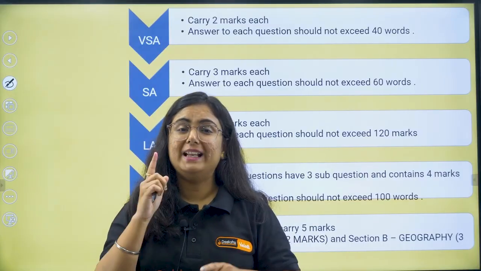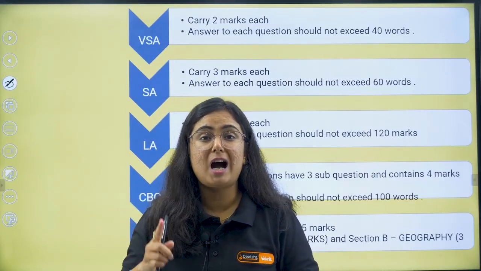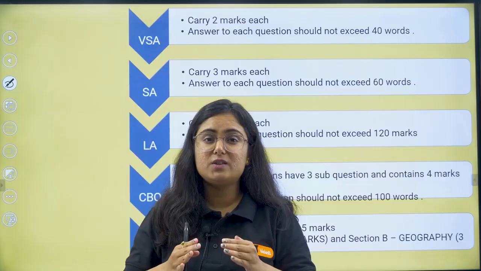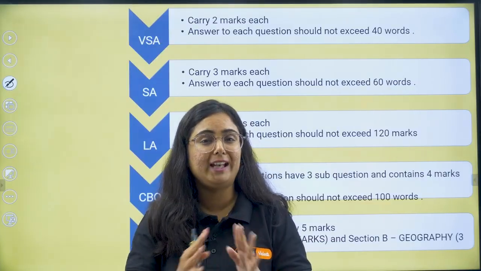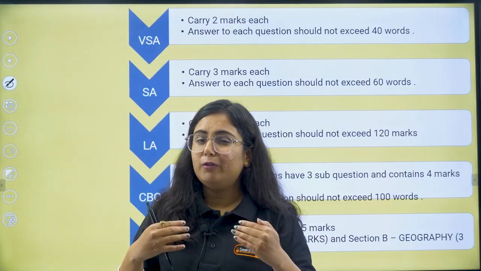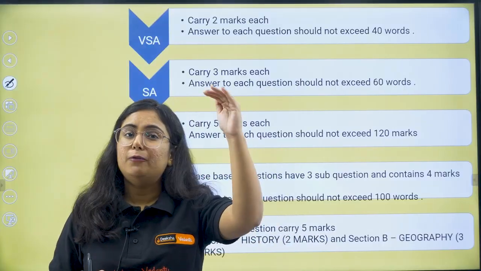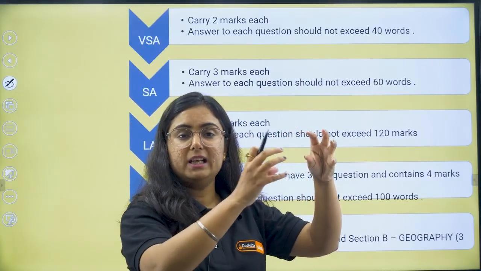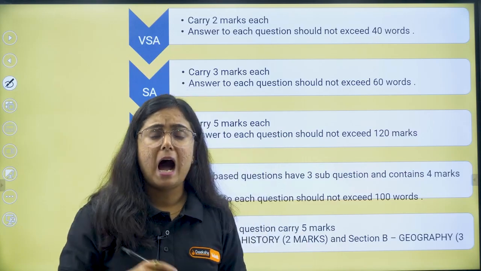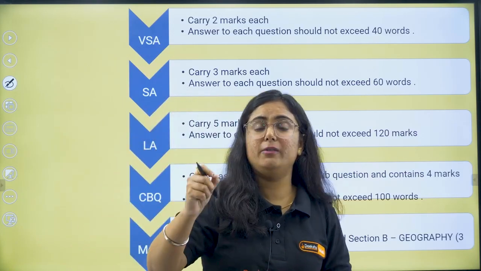So here, the one and only thing that is going to work out is practice. The more you practice, the better you will score in social studies. Along with that, in your journey, I am with you. Let me talk about it in detail. For MCQs, you are getting 4 options, right? How to write an exam is very, very important.